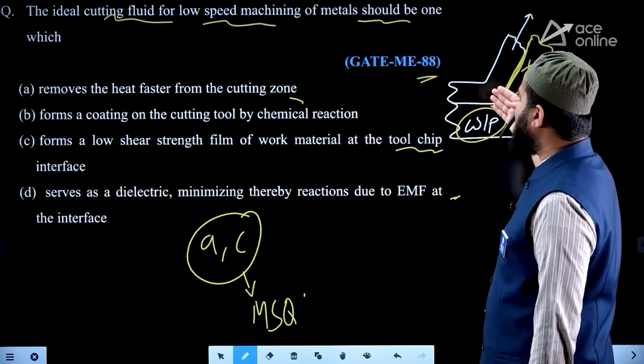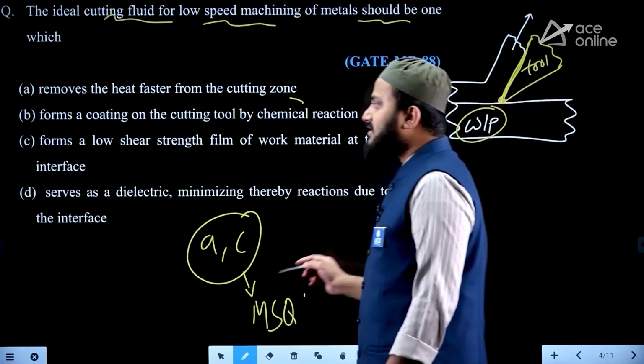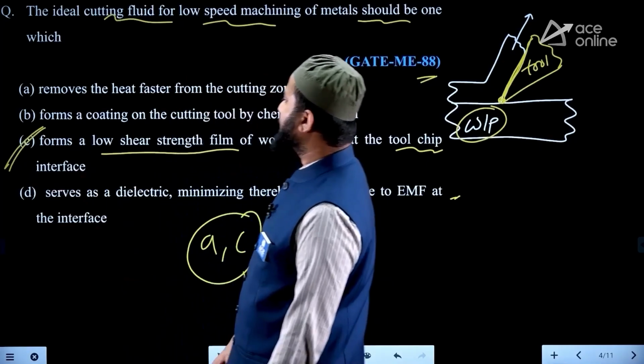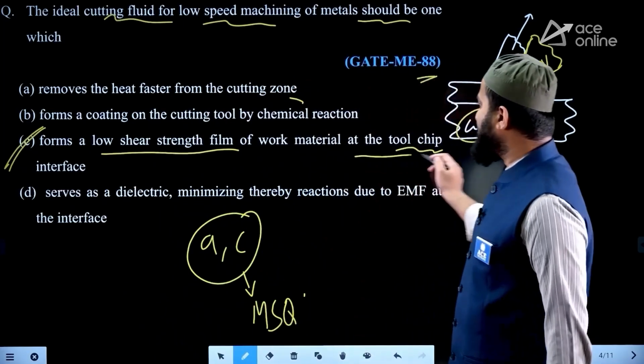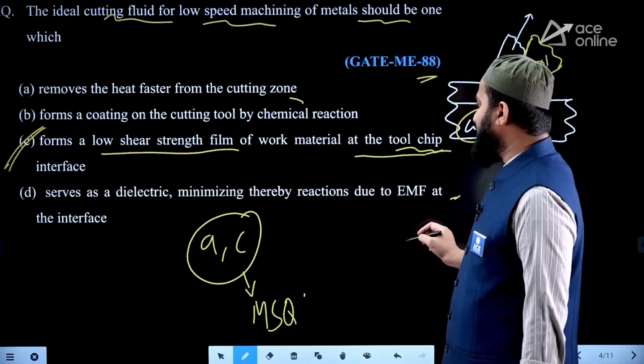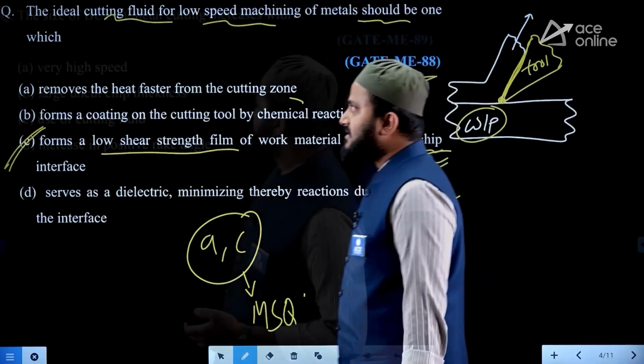Whenever cutting fluid reacts, especially with impurities present in the workpiece surface, it forms a low shear strength surface. So it forms a low shear strength film on the workpiece material at the chip tool interface. That helps to reduce the power consumption. Therefore, in these conditions, you can say the answer is option C.